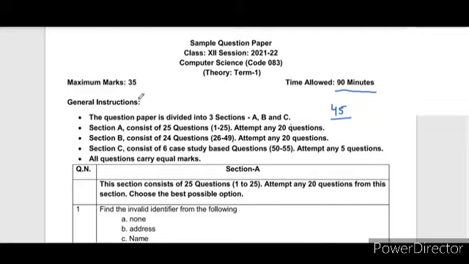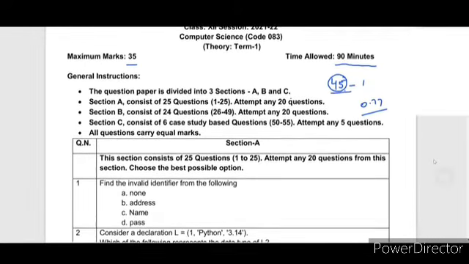So let's see, maximum marks are 35, but here questions are 45. If we see, there is 1 mark per question, so the total marks are 45, but all these 45 marks will be scaled down to 35, and that will be approximately 0.77 marks per question. So you have a good golden chance to cover the section A questions quickly, which also carry the same marks as some difficult questions have.